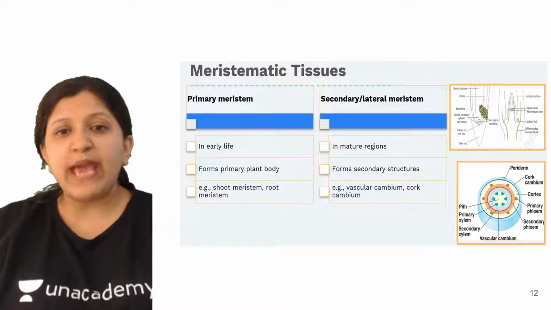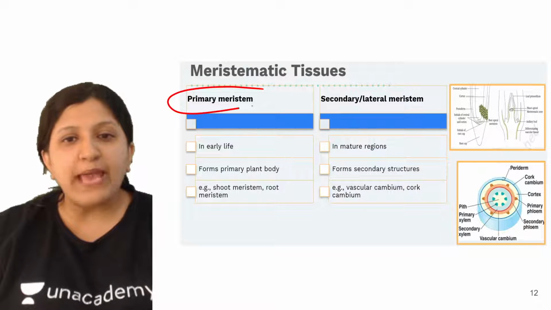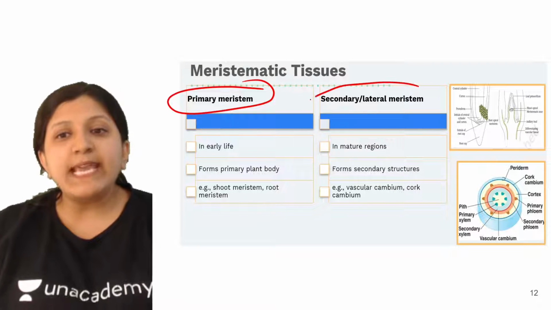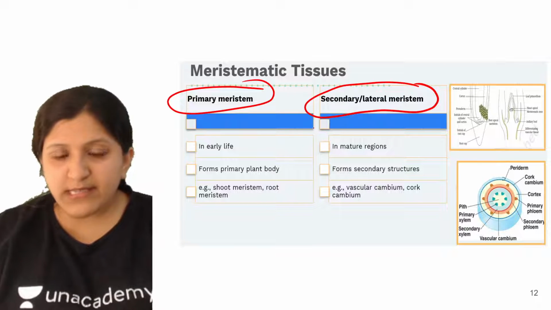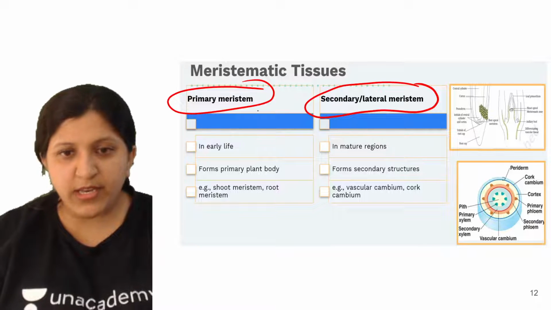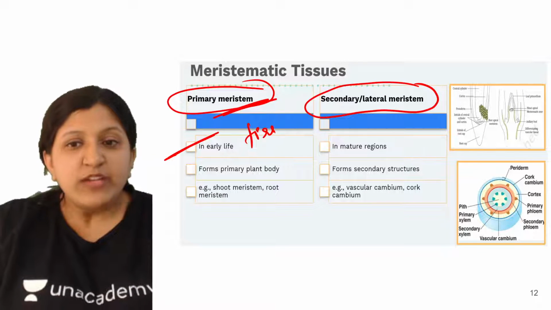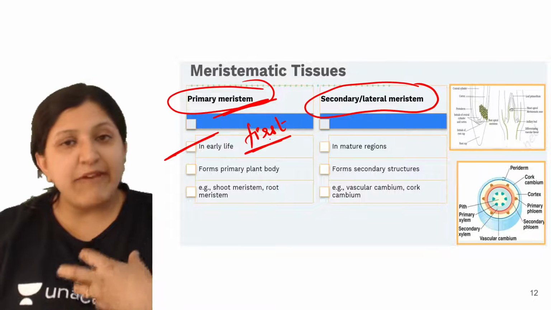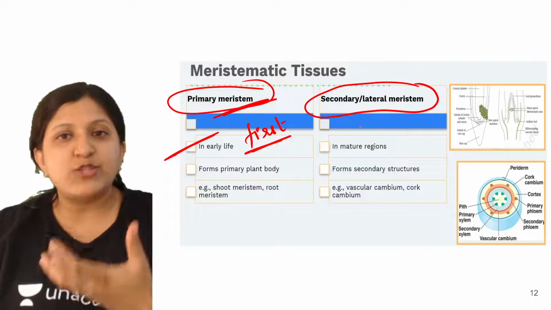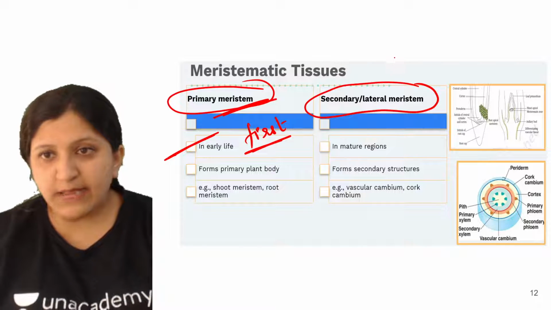So let's have a look at the meristematic tissue. There is primary meristem, and secondary or lateral meristem. Primary meristem is formed first, and later, when development occurs, the cells go on dividing. Let's say this is just a tip.